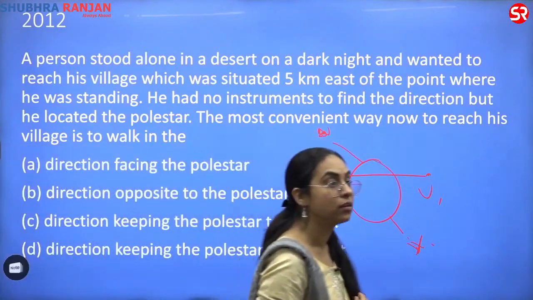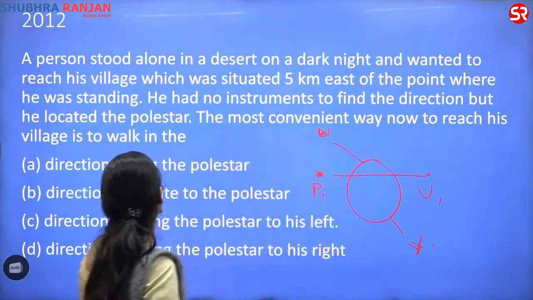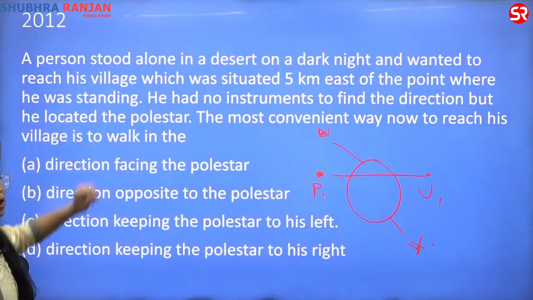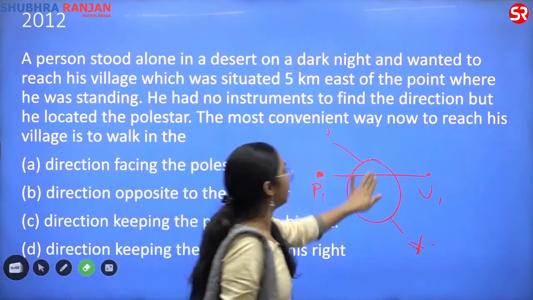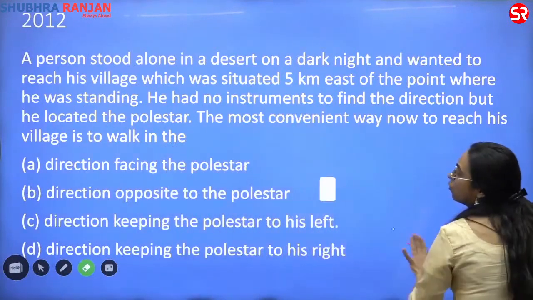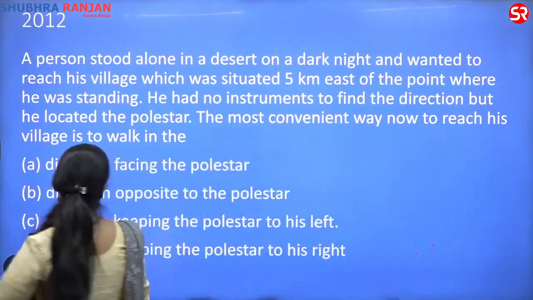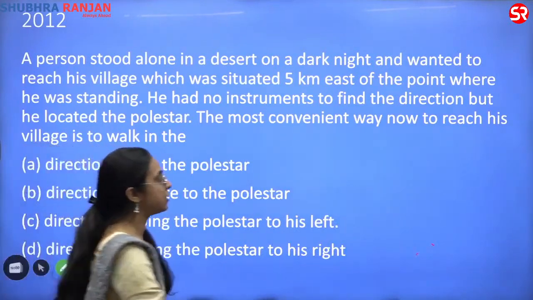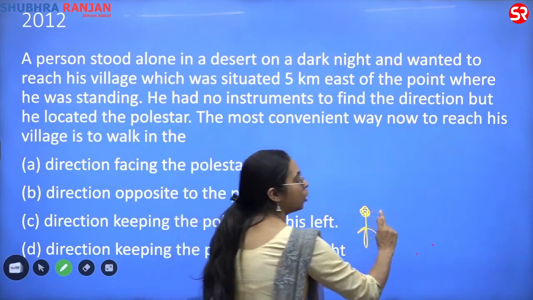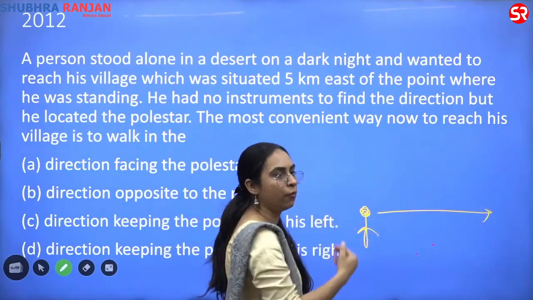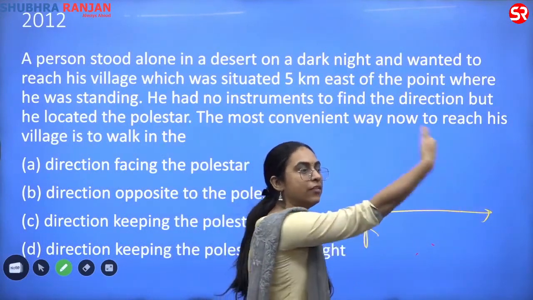Should I explain this question? Sure. What I'm saying is, see, you are at a place and you want to find your village. You are standing here, and all you know is that it is towards the east.